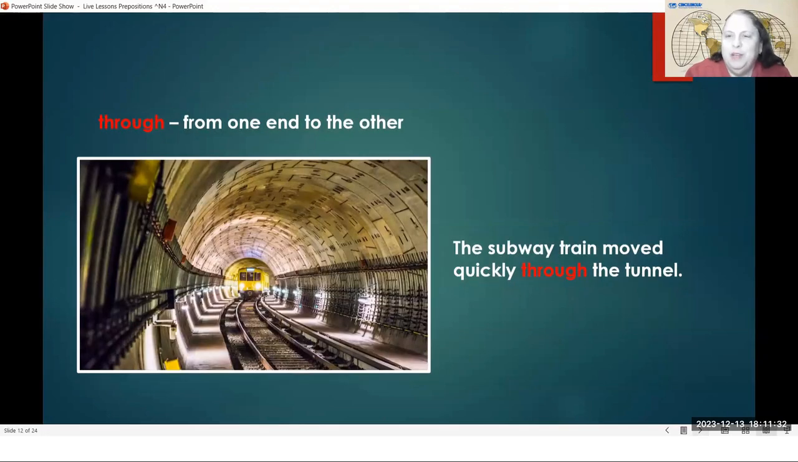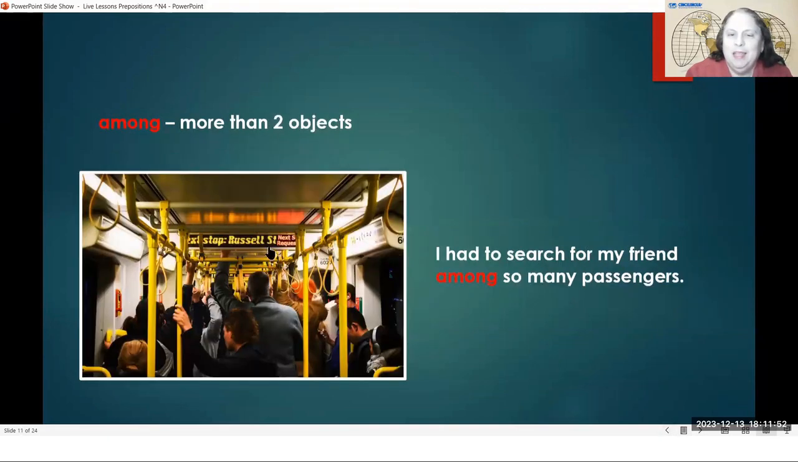Now we're changing to a different preposition. This preposition is through, from one end to the other. The subway train moved quickly through the tunnel. In the picture before this, we showed people inside of the subway train. Let me go back to that. This is what it looks like on the inside of the train. Some people are sitting down, some people are standing. They can hold on to this pole, or they can hold on to one of these straps.